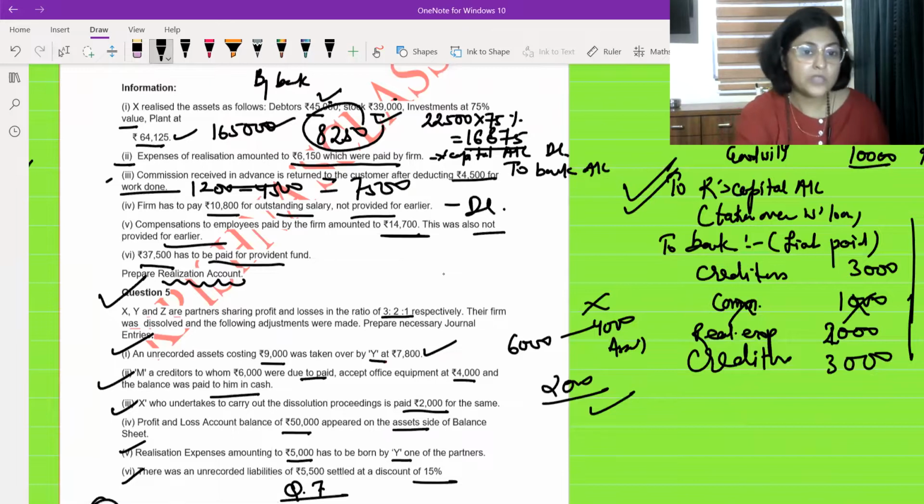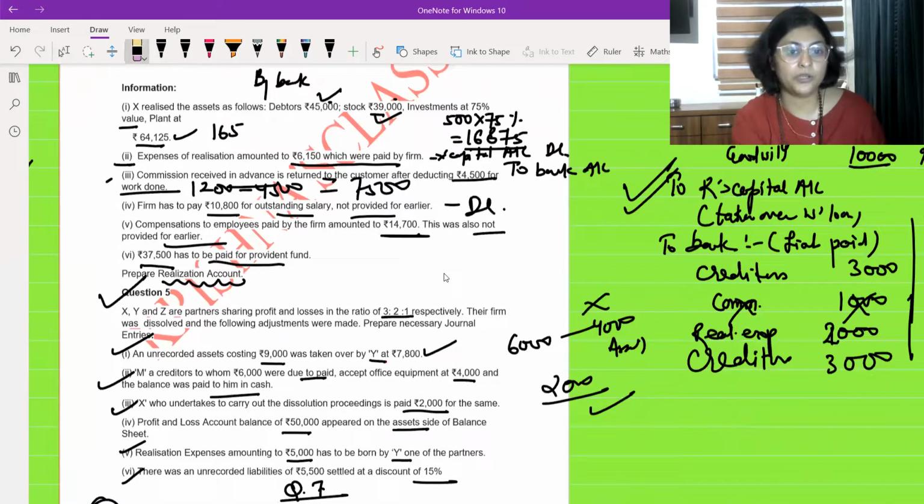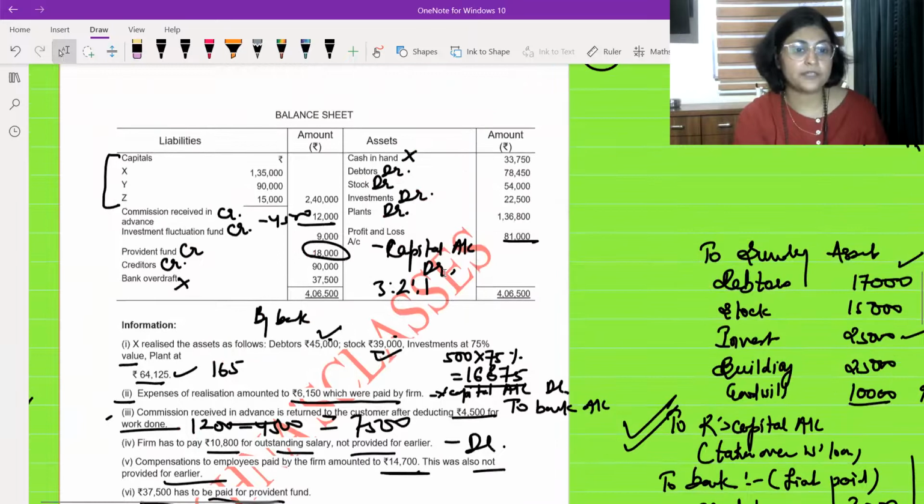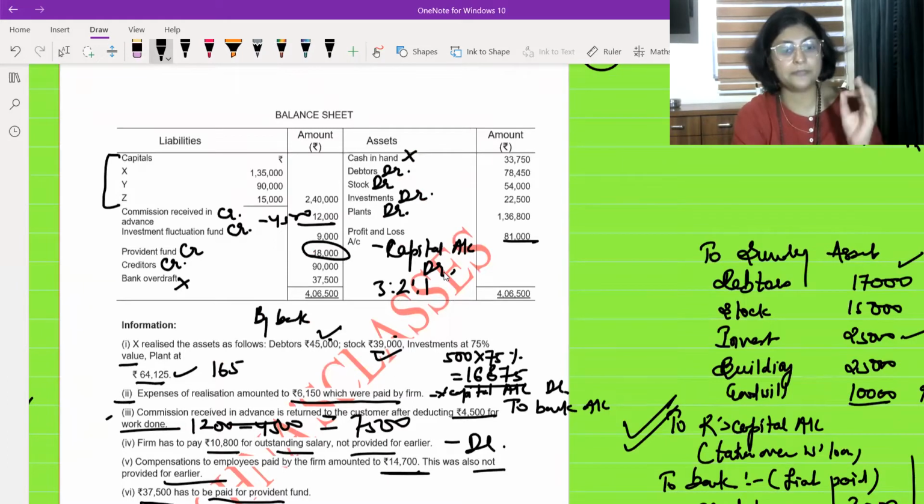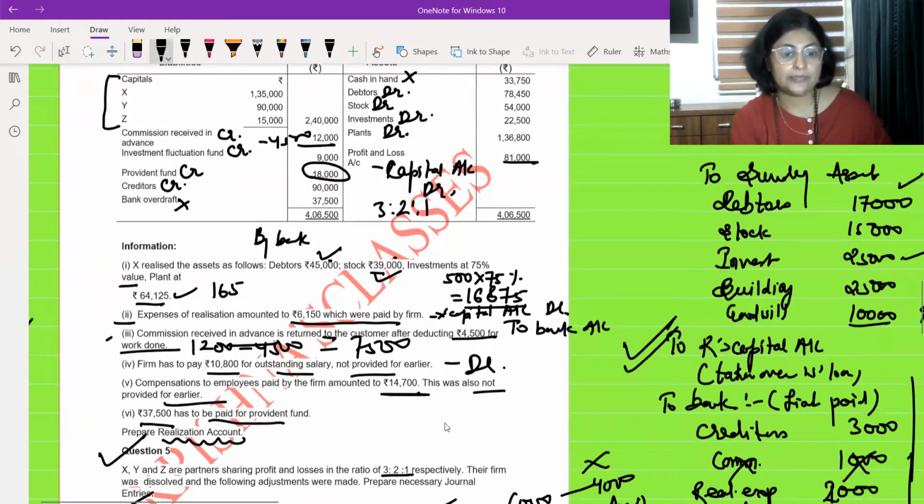Let me revise once again what all we did over here. First of all, we transferred all the realizable assets to the realization account, that is debtors, stock, investment and so on. And over here, commission received in advance, investment fluctuation fund, provident fund, creditors. Then you have to pay this buyback.